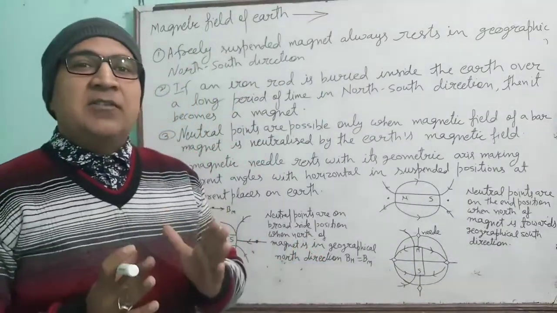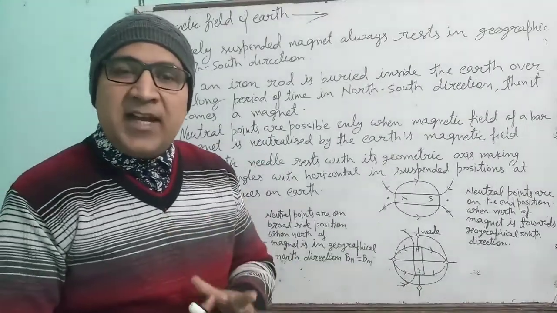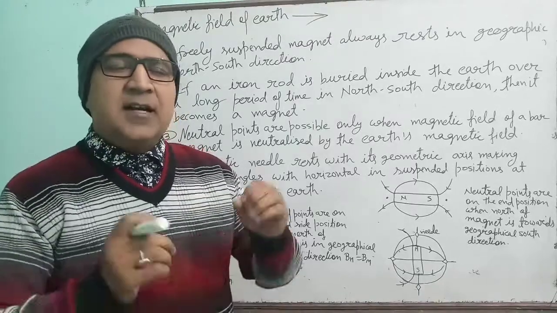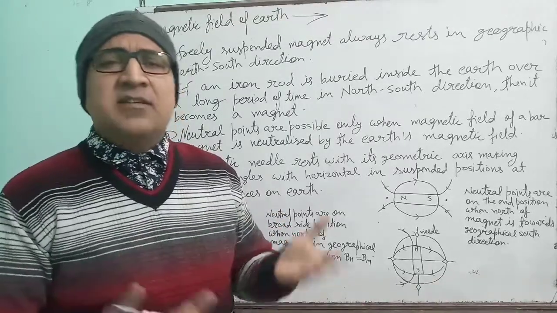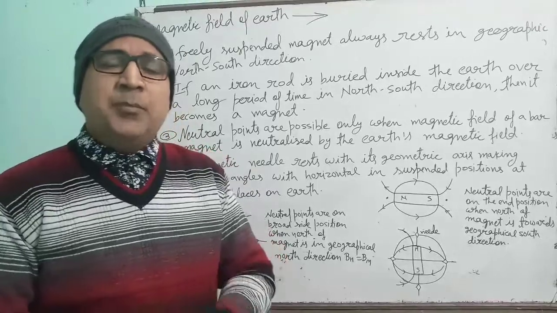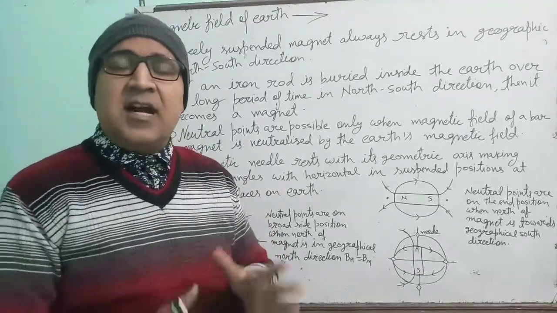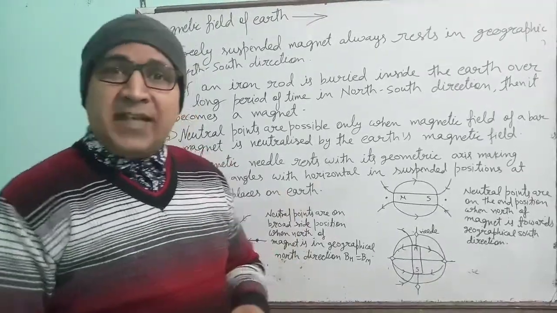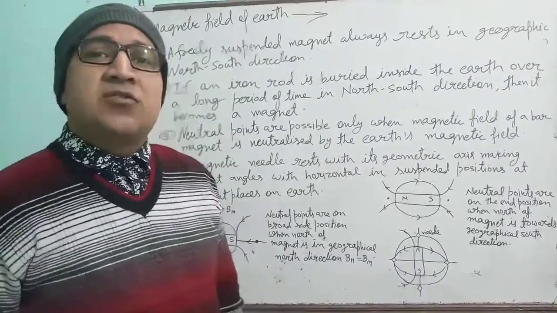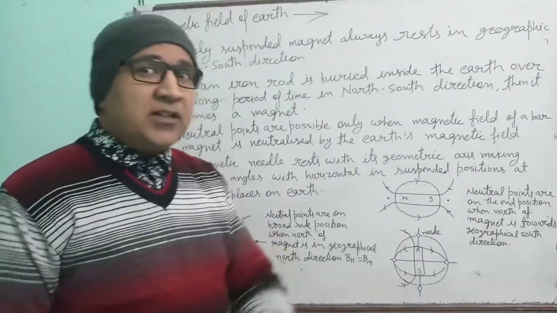It means our earth is also behaving like a magnet. There are several factors which are known and several are unknown also. But there are some proofs by which we can say that our earth is also behaving like a magnet. What are the proofs?